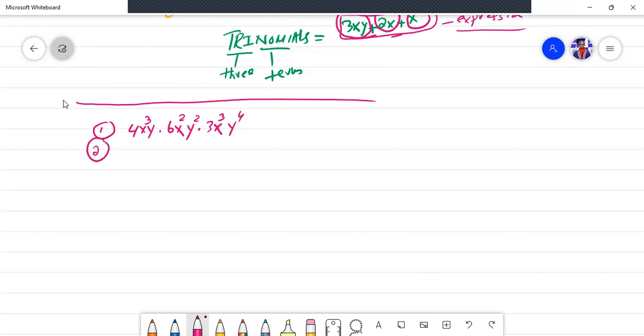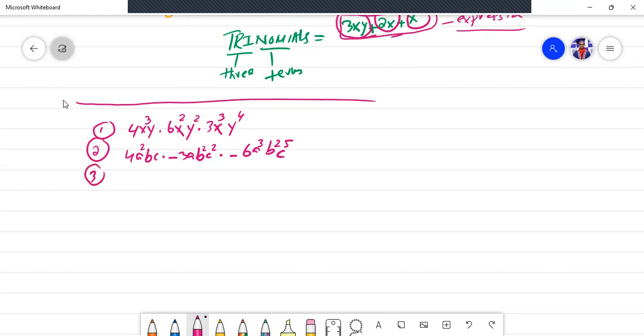Number two, 4a square b c times minus 3a b square c square times minus 6a cube b square c raised to power 5.